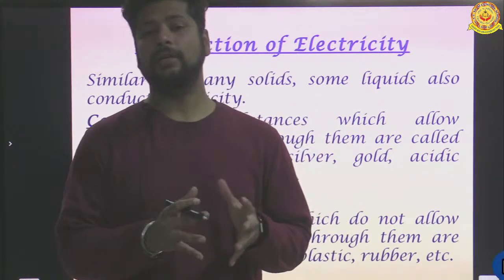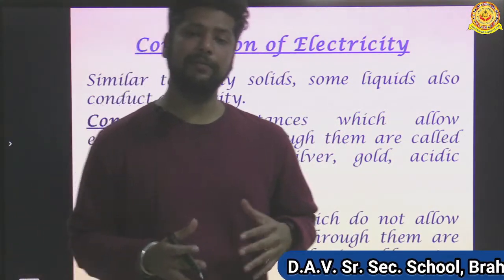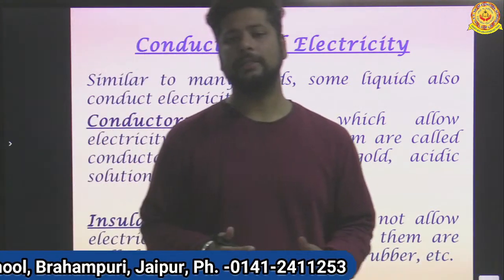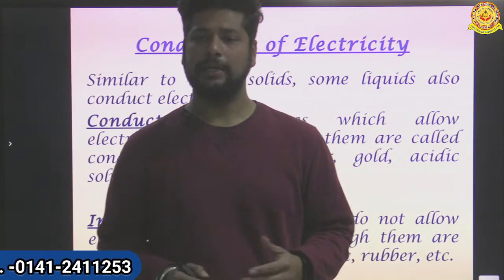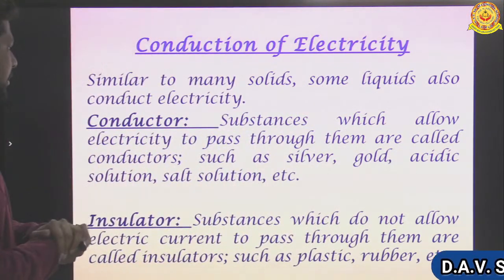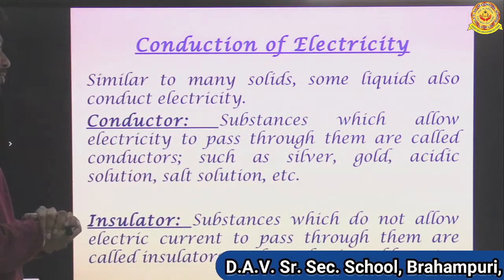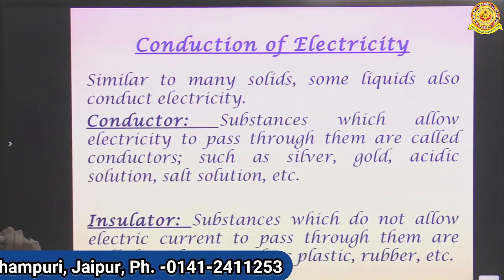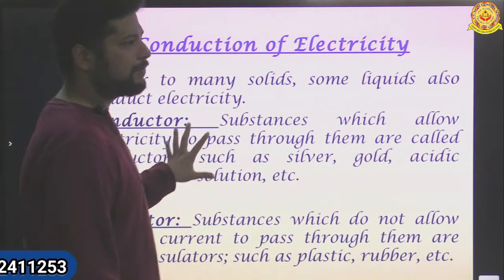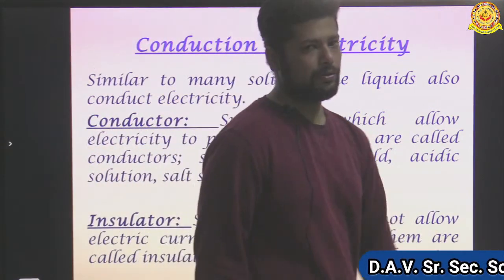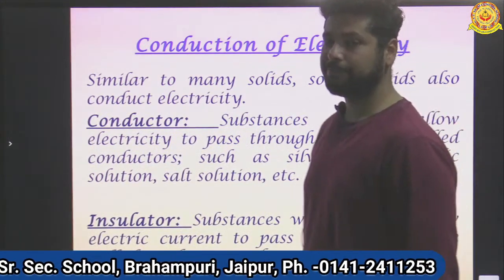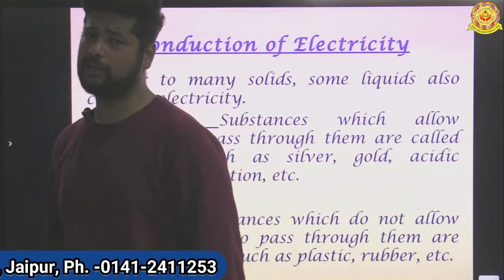Here we are talking about solids. In the same way, liquids can also conduct electricity. How can liquids conduct electricity, and which liquids can? Let's see. Conductors are substances which allow electricity to pass through them, such as silver, gold, acidic solution, salt solution, etc. Some examples are metals, salt solution, and acidic solution. These are all good conductors of electricity.